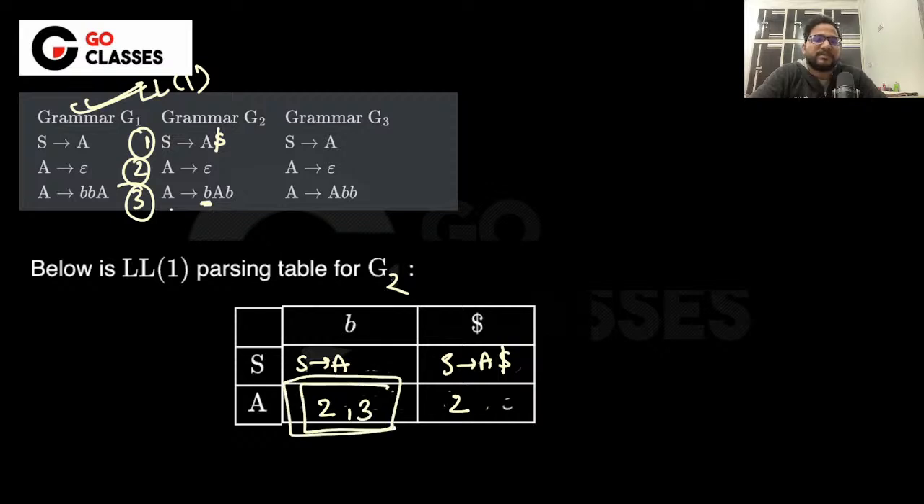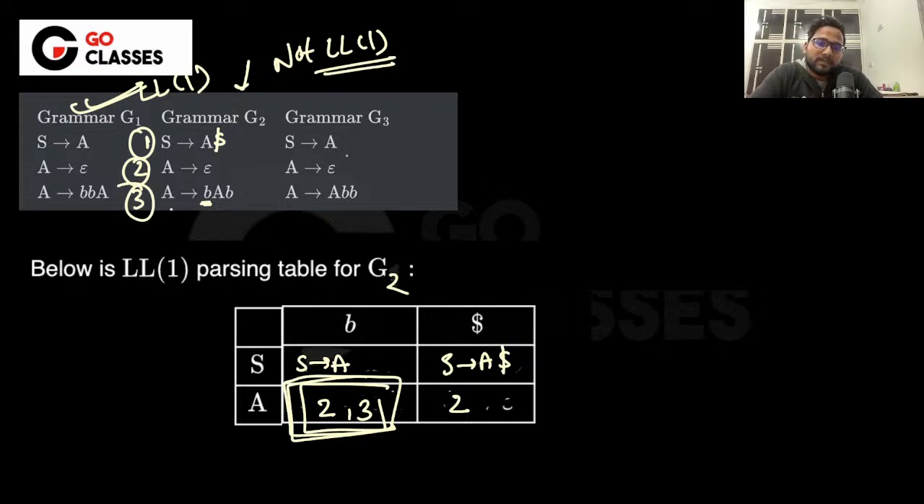So basically, if you have A in hand and if you want to produce a small b, then you will be confused, right? You will be confused whether to use this or to directly use this. So that is the reason this is having the conflict. Okay. So here is the conflict. That is why this is not LL1, right?